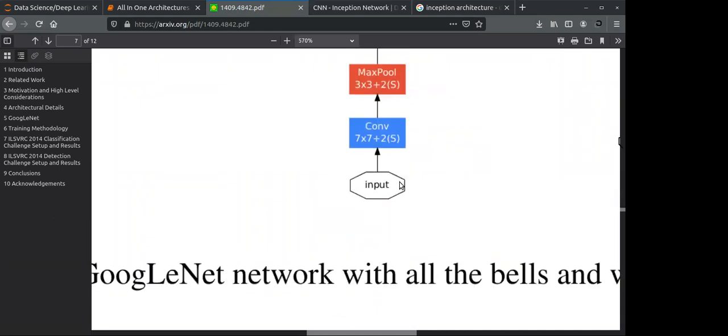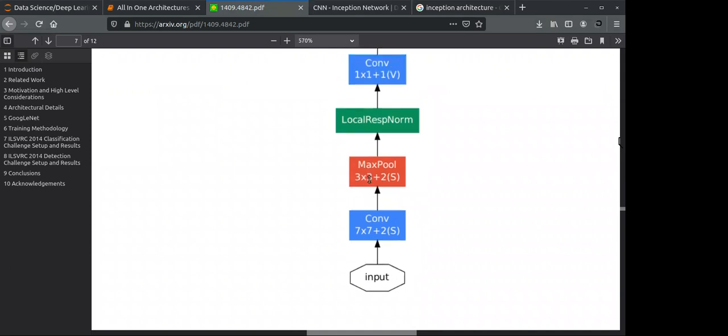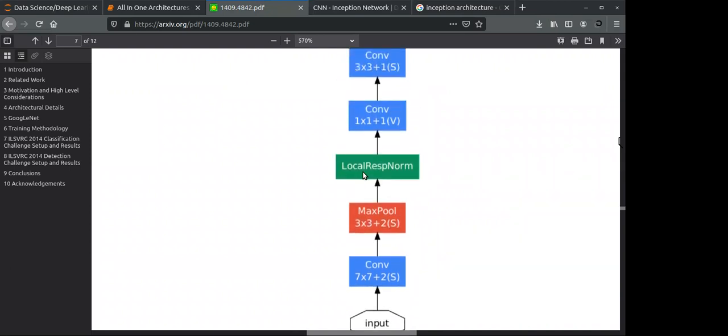As I told you, you have a simple image. You are applying a 7 cross 7 convolution layer with a stride equal to 2. After applying, you get some information, and you pass it to the max pool, a 3 by 3 max pool with a stride 2, and you are doing a local response normalization.